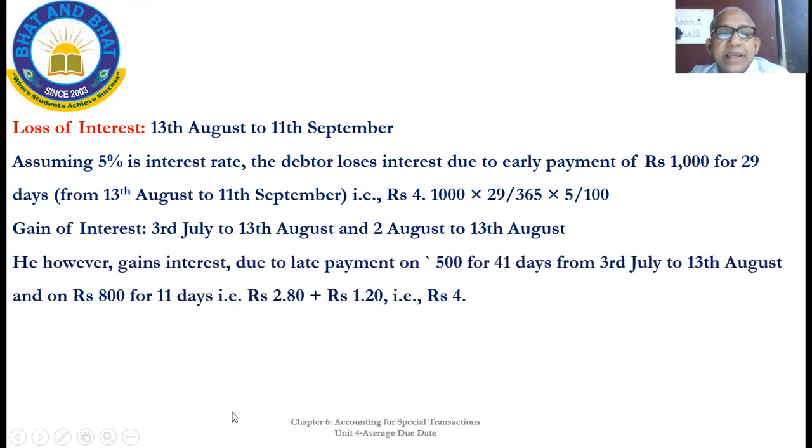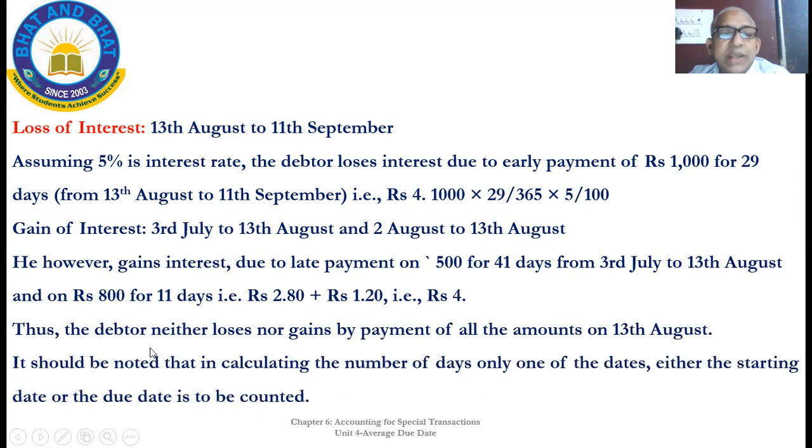Okay, gain of interest. Why gain of interest? Because the due date is 2nd August to 13th August. Payment is on 13th August, no? Hence 3rd July due date to 13th August and 2nd August to 13th August. Because of a delayed payment, gain of interest will be there.